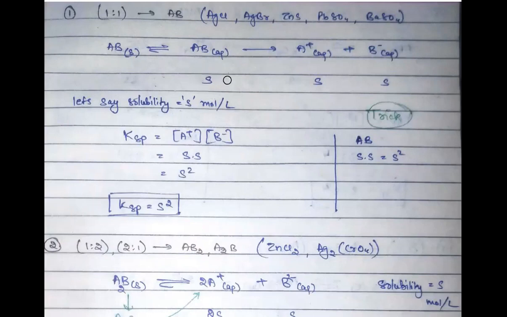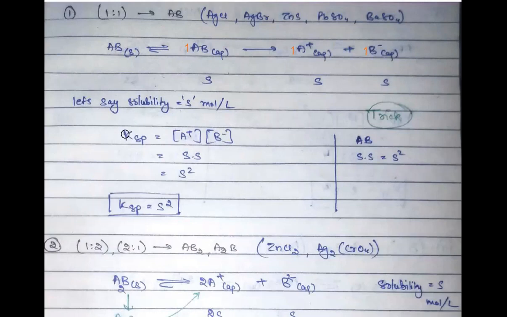We are considering this concentration, let's say, equal to S. Here we have 1 mole of it, giving 1 mole of A plus and 1 mole of B minus. Is this clear? So if you have S concentration which is being dissolved, that will give you S A plus ions and S B minus ions.